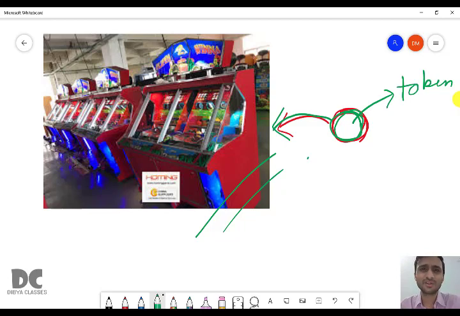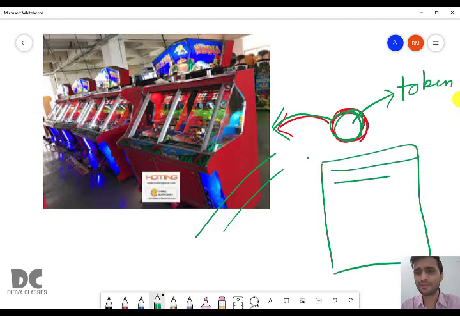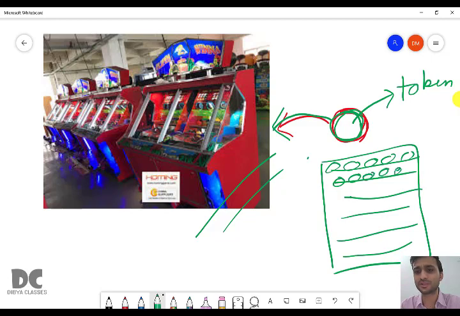So in Java, a token is the smallest thing in a Java program. For example, this is a big program. This big program can be divided into small things. So each small thing is called a token.